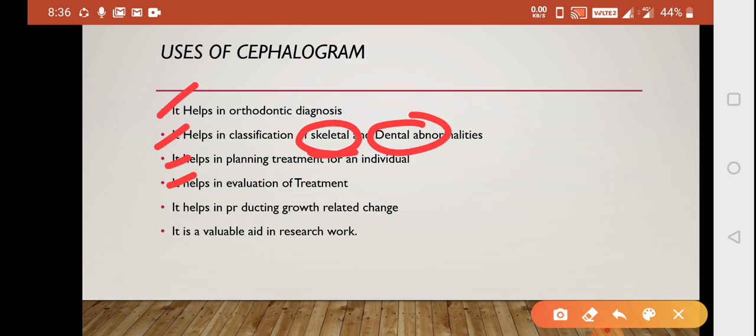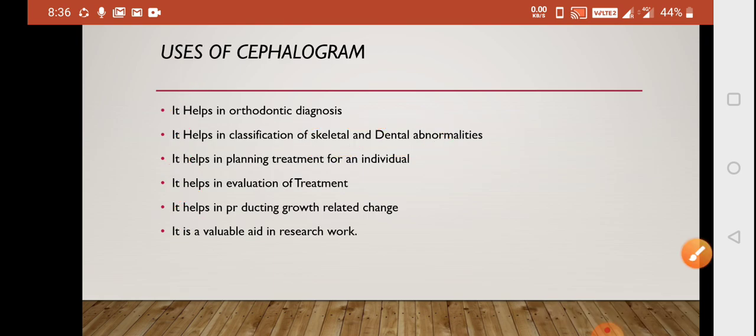So you can see the changes or the progress by cephalogram. It helps in getting your growth related changes, and we can very well see what the changes due to growth are by the cephalogram. It helps as a valuable aid in your research work also.